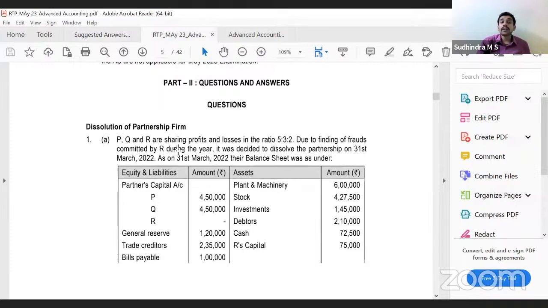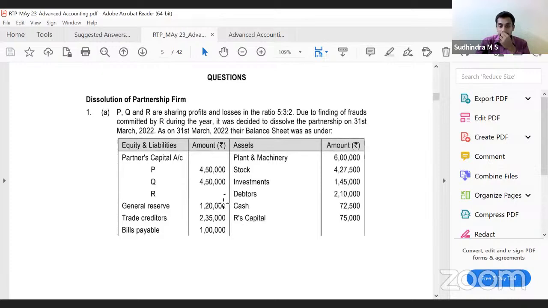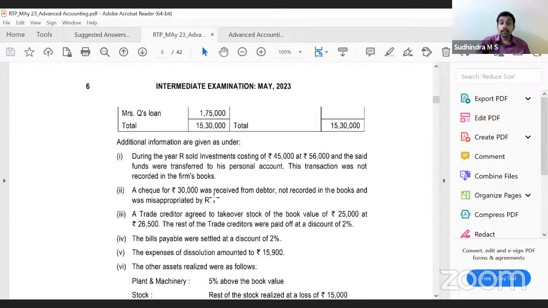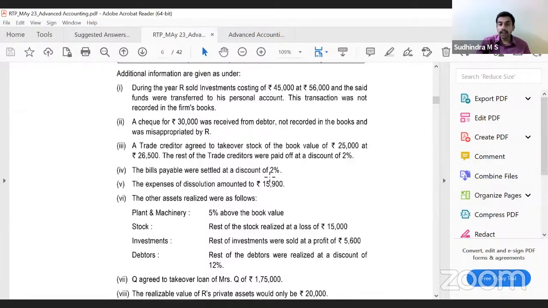P, Q, and R are sharing profits and losses in the ratio of 5:3:2. Due to finding of frauds committed by R during the year, it was decided to dissolve the partnership on 31st March 22. As on 31st March 22, their balance sheet is given. Additional information is given as under.